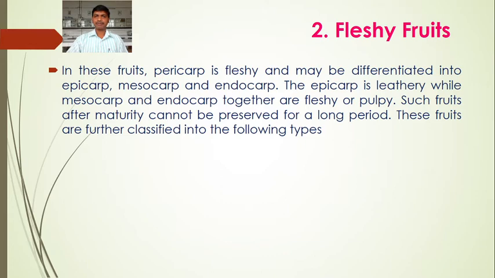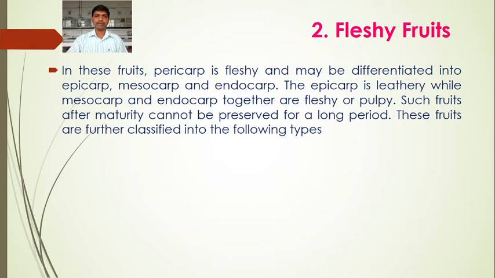So fleshy fruits, why are they fleshy? Because the pericarp is fleshy. It is differentiated into epicarp, mesocarp and endocarp. In the previous case we saw the dry fruits. Why are they dry? Because the pericarp is dry. Here fruits are fleshy because the pericarp is fleshy and may be differentiated into epicarp, mesocarp and endocarp. Epicarp is leathery while the mesocarp and endocarp together are fleshy or pulpy.